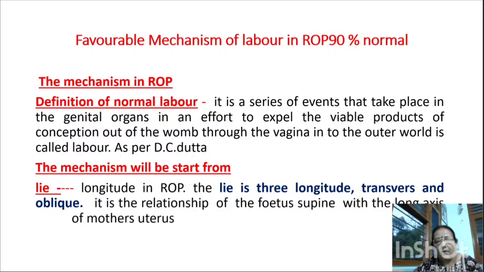So in ROP, the lie is longitudinal. Lie is of three types: one is longitudinal, one is transverse, and one is oblique. What do you mean by lie? Lie is the relationship of the fetal spine with the long axis of the maternal uterus. So the lie is longitudinal.